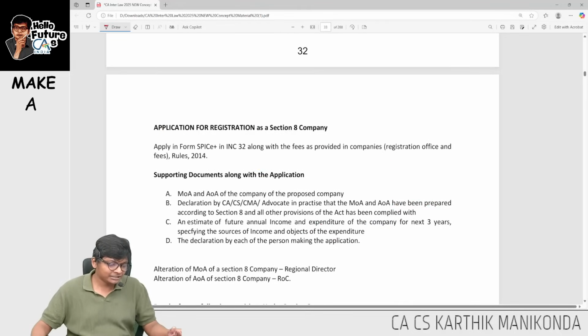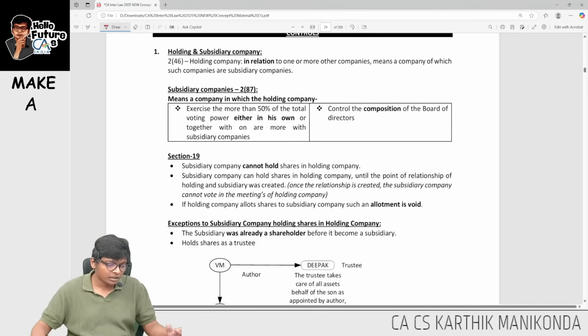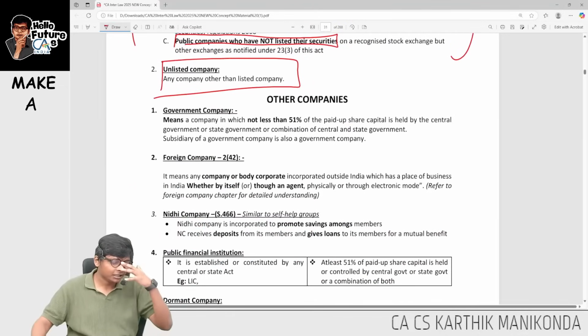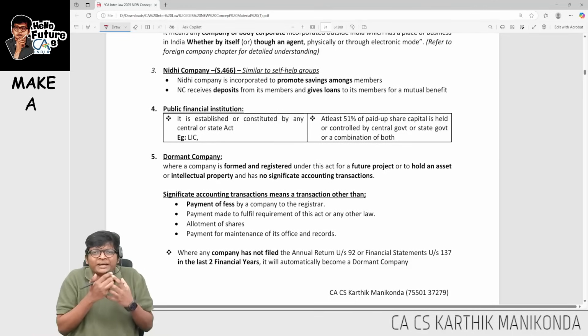Okay. Next, let's go for dormant company, guys. Important one. Of course, all these are important concepts. Now, if I take dormant company, sir, what is this dormant company? Very simple. Dormant companies are companies which do not do major activity.